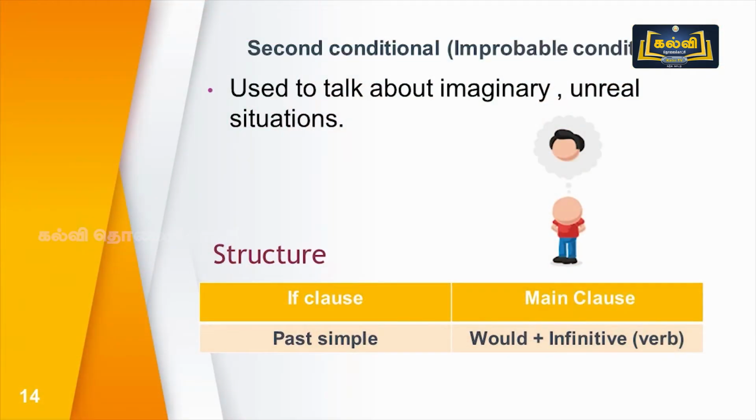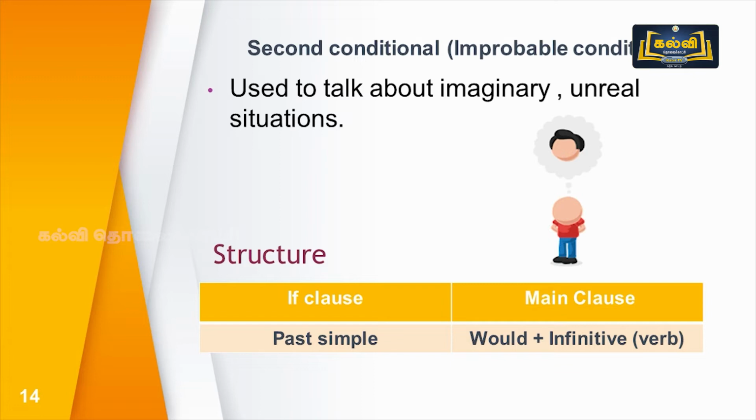So they are imaginary or unreal situations. See the structure. In the if clause, simple past tense is used. In the main clause, would plus verb.